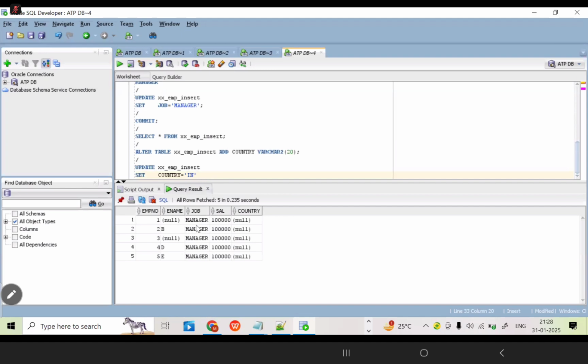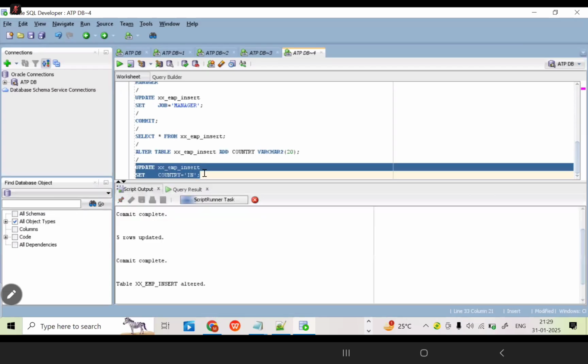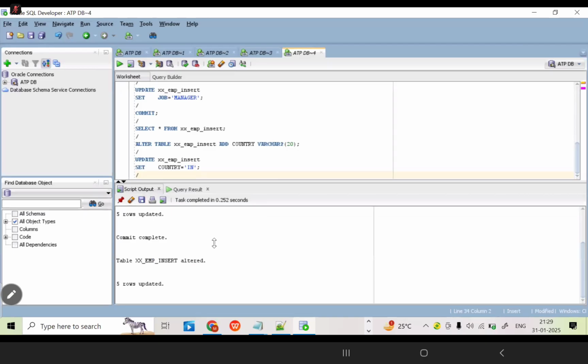The above two other scenarios, is it correct? No, it's not possible, it is not correct. Depending on your requirement, you need to write the update commands only. Just think of it like this. Okay. Now I am going to run this query. Now all the rows are updated.